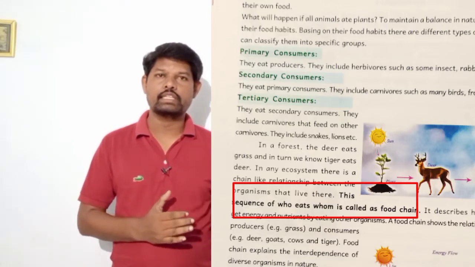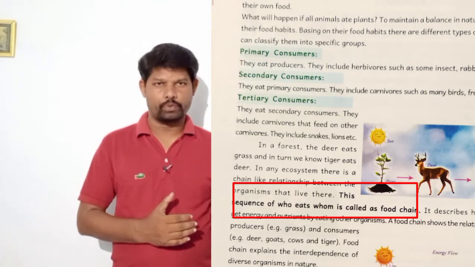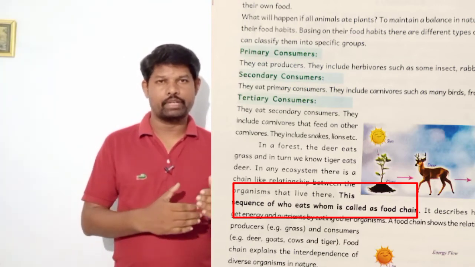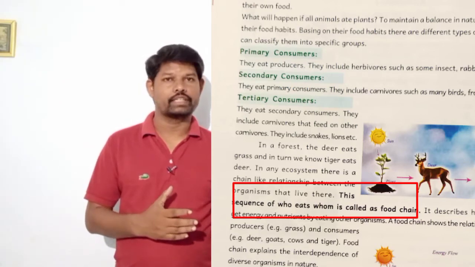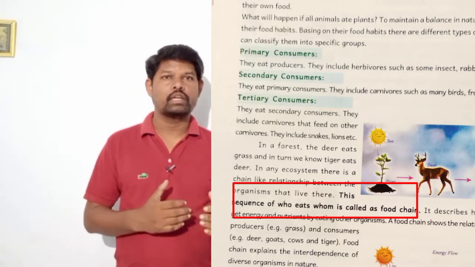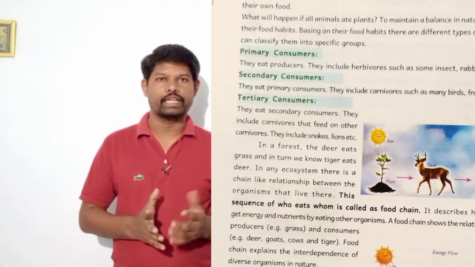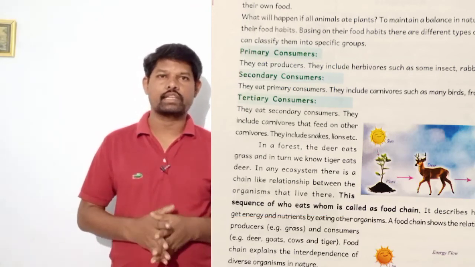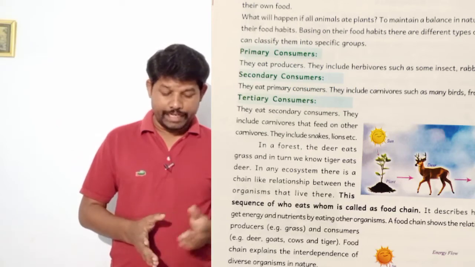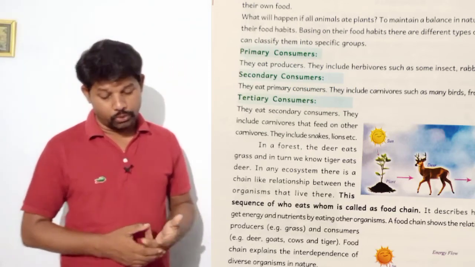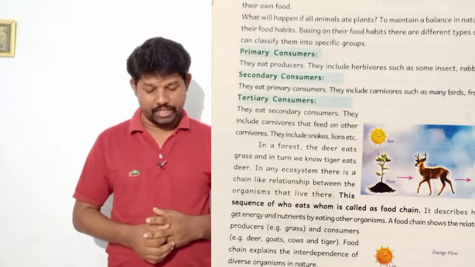Sequence is nothing but a systematic procedure. One animal depends on another animal, and some other animals depend on producers. Like that, there is a sequence of depending one by one for getting food. So this is called a food chain. It describes how organisms get energy and nutrients by eating other organisms.